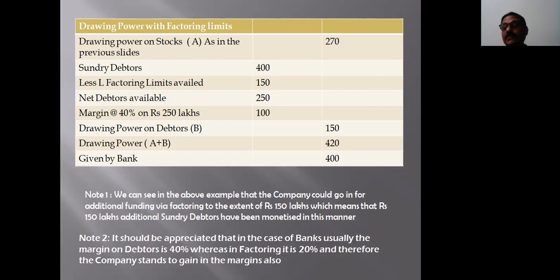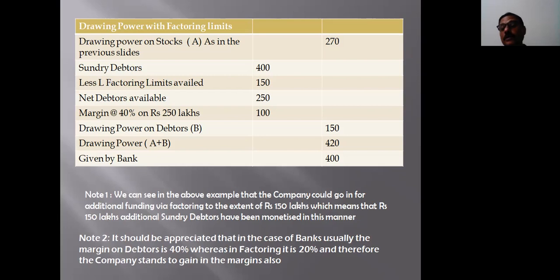The net debtors available to the bankers would be 250 lakhs as shown in the slide. That means only 250 lakhs worth of debtors is now available to the bankers. The margin at the rate of 40% on 250 lakhs would come to 100 lakhs. Therefore, the drawing power available on debtors would be 150.